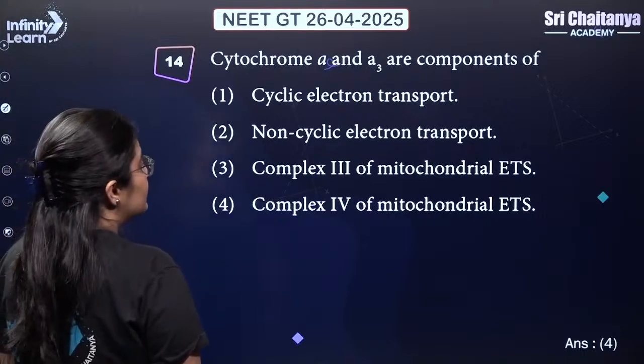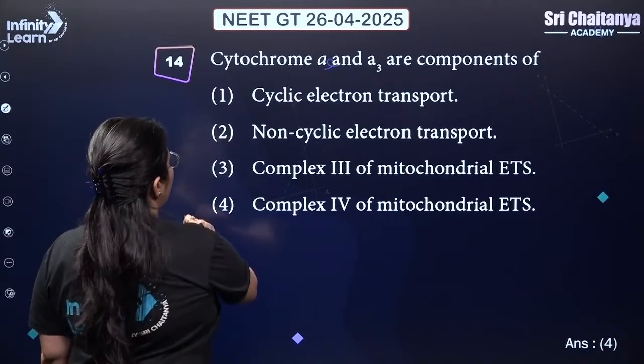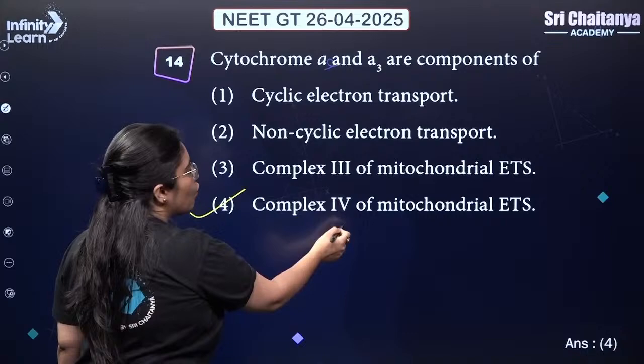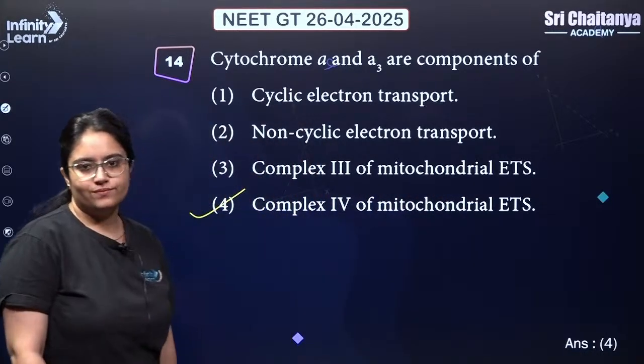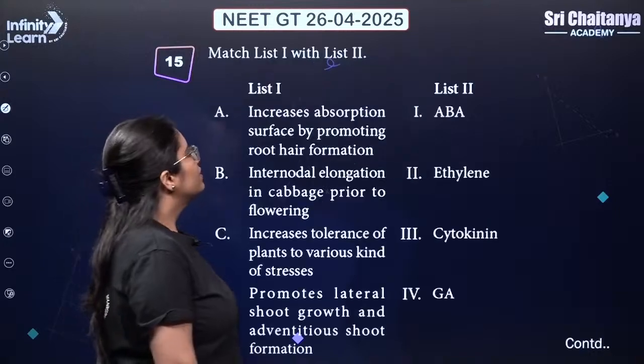Cytochrome a and a3 are components of complex number 4 of mitochondrial ETS. Answer is 4. Simple. Next.